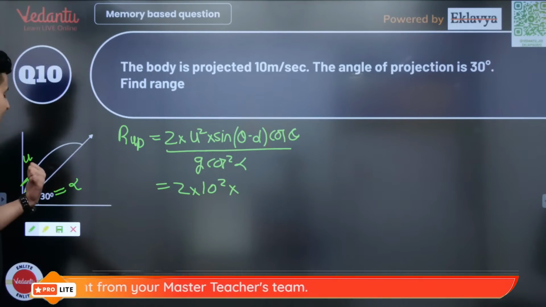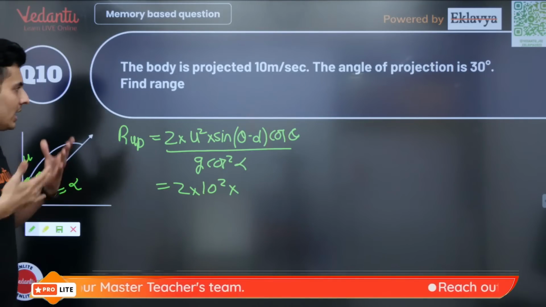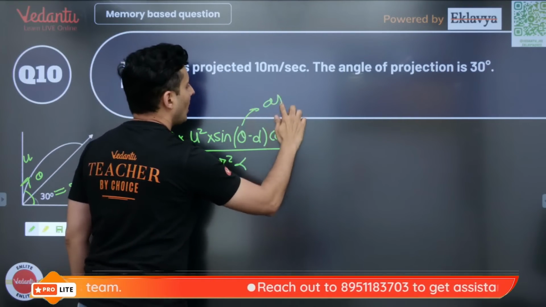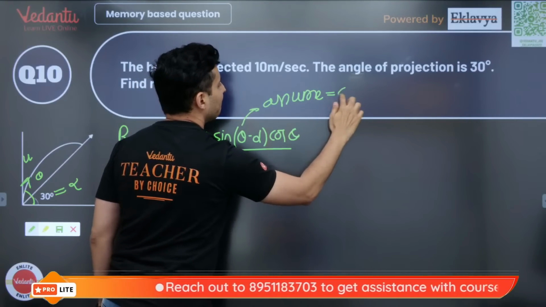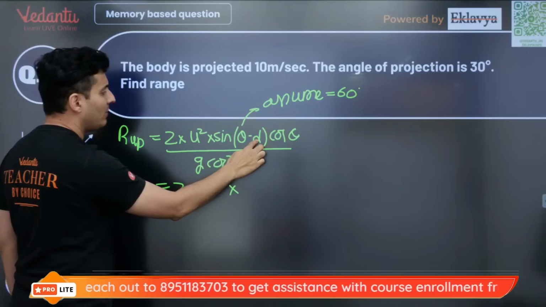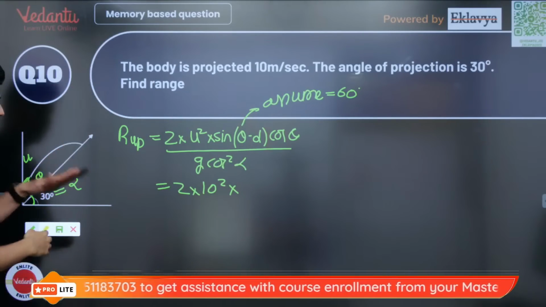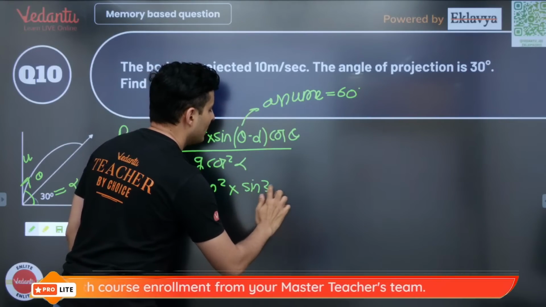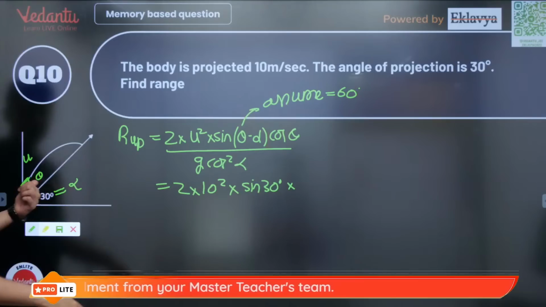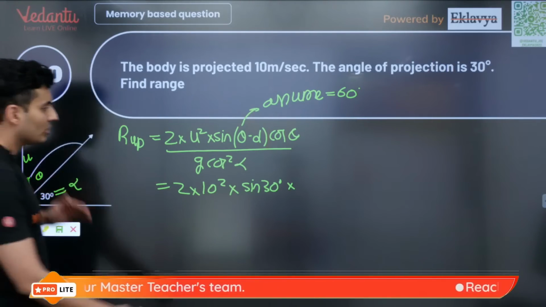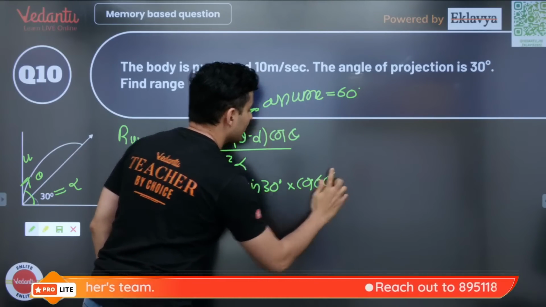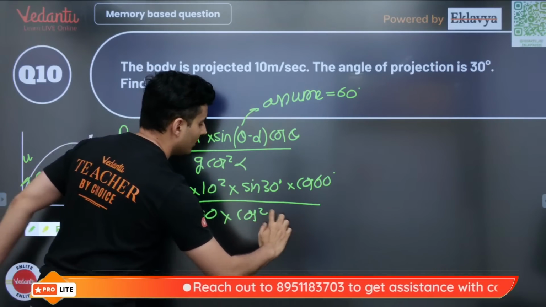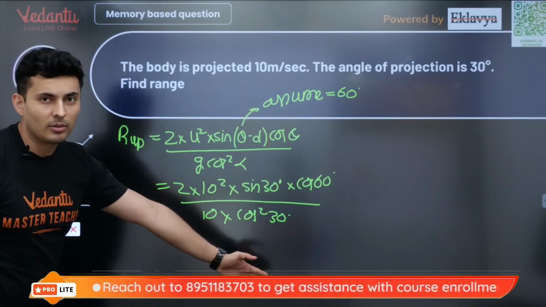Now I do not know what was the value of theta given, so I am just assuming some value. Let's say it was 60. If it was 60 degrees, so 60 minus alpha. Alpha is the angle made by the inclined plane with the ground, so that is 30. So it will be sine of 30 degrees into cos theta. Cos theta is cos of the entire angle, so that is cos of 60 degrees. The whole thing divided by 10 into cos square alpha. Alpha was 30, so cos square 30. This is how you will solve the problem.